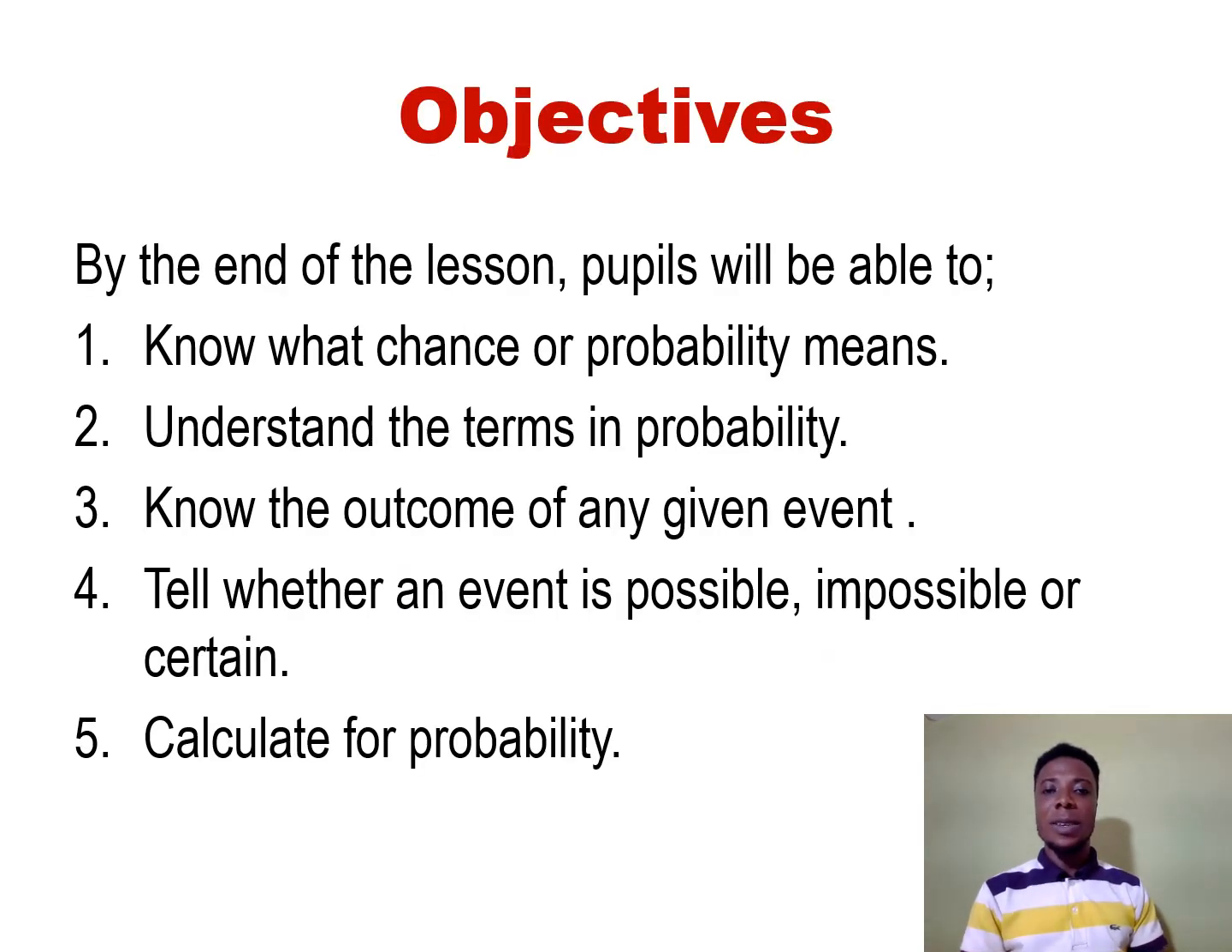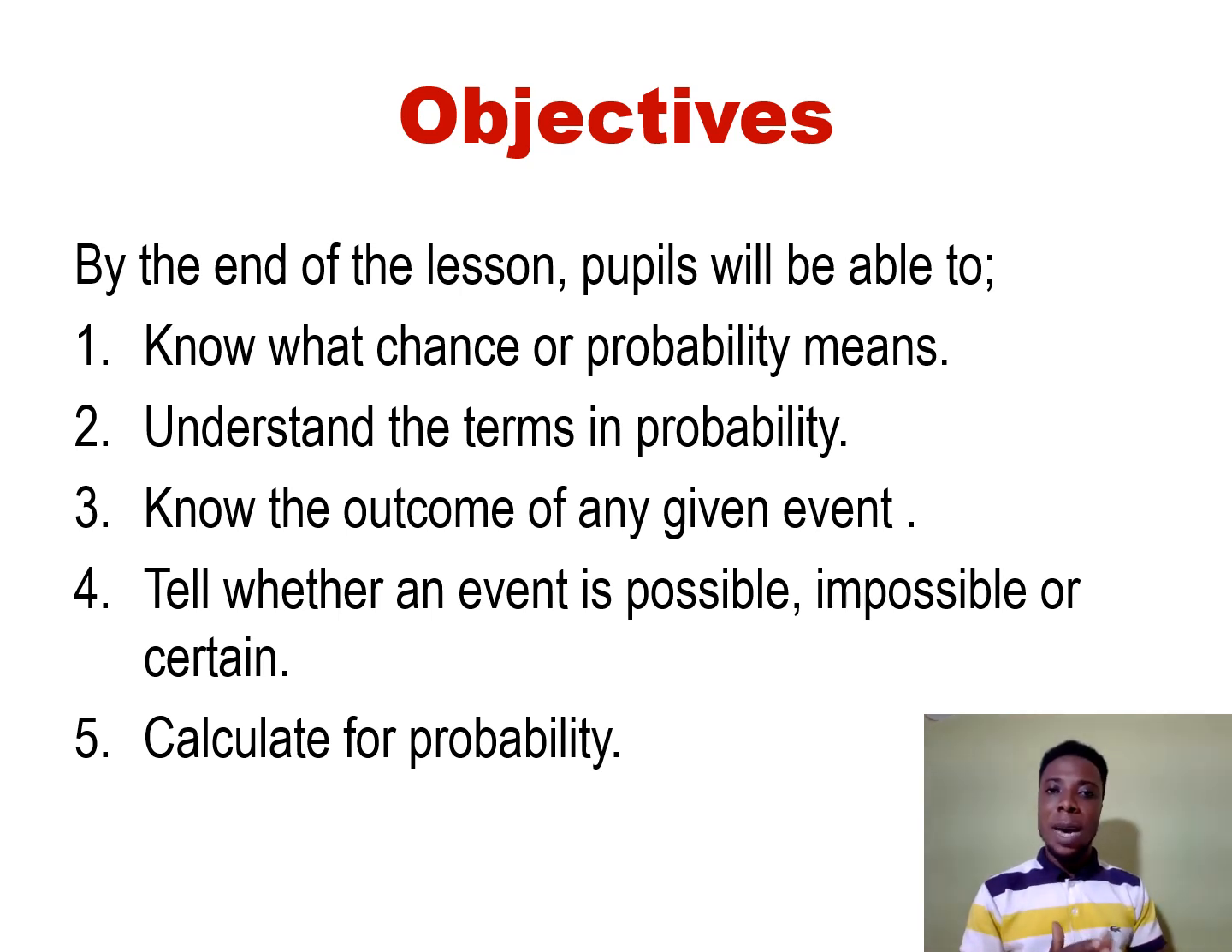Good. Now here we are with the objectives. Our objectives are what we tend to achieve at the end of the lesson. So by the end of the lesson, we should be able to know what chance or probability means. Also, we should be able to understand the terms in probability. What are the terminologies in probability? Not only that, third point, we should be able to know the outcome of any given event. Why? Because probability comes with events.